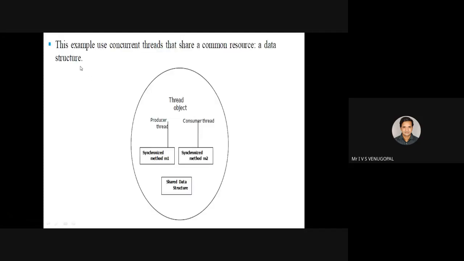See, as we already said, for example, consider there is a shared data structure. In that shared data structure, for example, consider there are two threads.